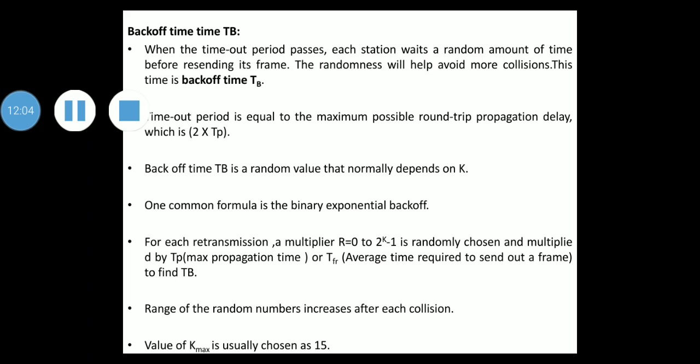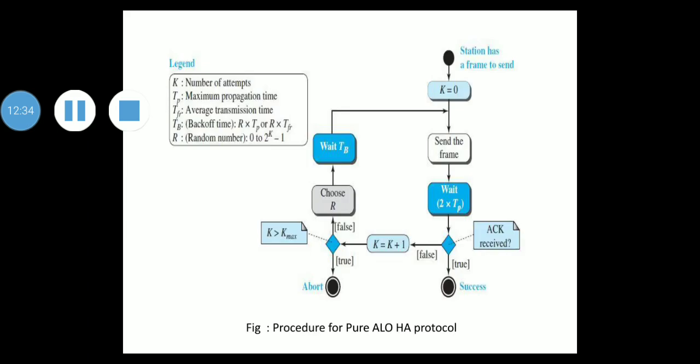In this method, for each retransmission, a multiplier R equal to 0 to 2 raised to k minus 1 is randomly chosen and multiplied by TP, the maximum propagation time, or TFR, the average time required to send out a frame, to find TB. One thing to note in this procedure is that the range of random numbers increases after each collision. The value of Kmax is usually chosen as 15.